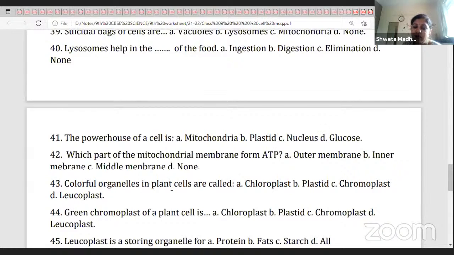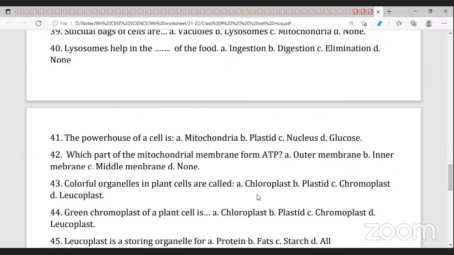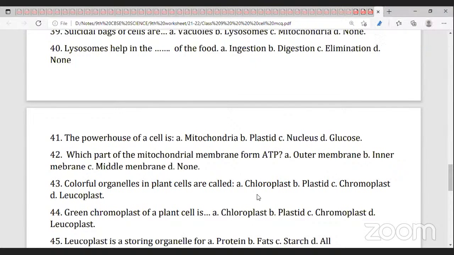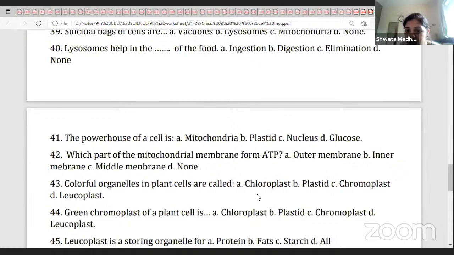Colorful organelles in a plant cell are called chromoplasts. They are not told green. Only colorful means chromoplast.